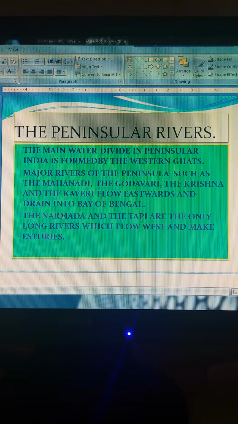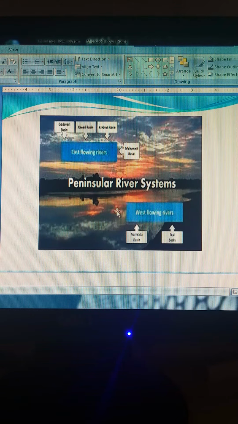Now we are going to study the peninsular rivers. As we said earlier, peninsular rivers are dependent on seasonal rainfall water. The main water divide in peninsular India is formed by the Western Ghats. Major rivers of the peninsula such as Mahanadi, Godavari, Krishna and Kaveri flow eastwards and drain into the Bay of Bengal. The Narmada and Tapi are the only long rivers which flow west and make estuaries. Later we will discuss what delta and estuaries are.